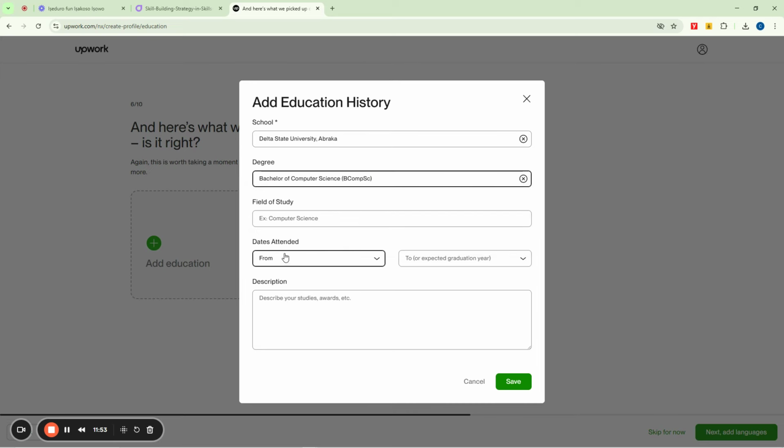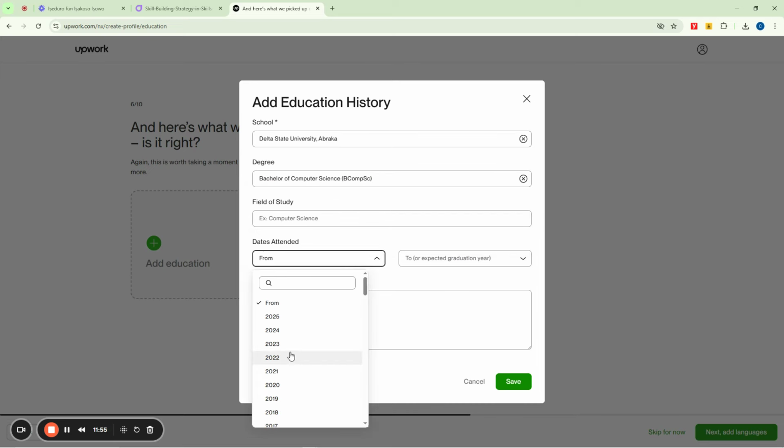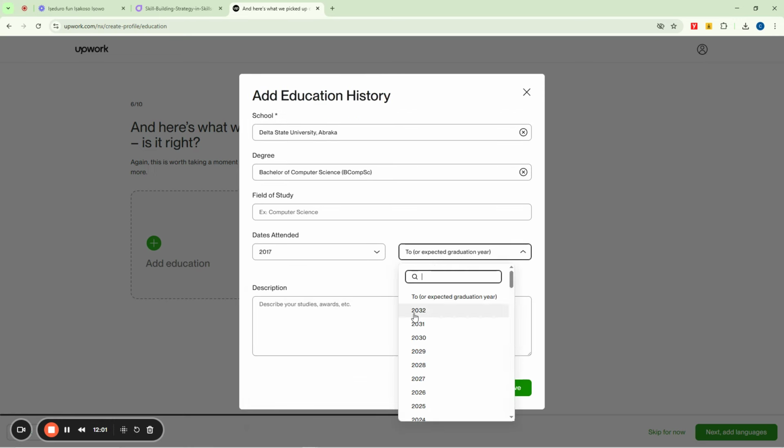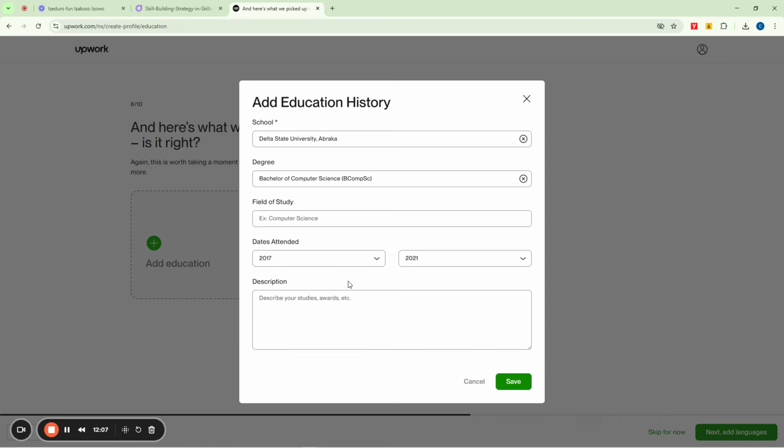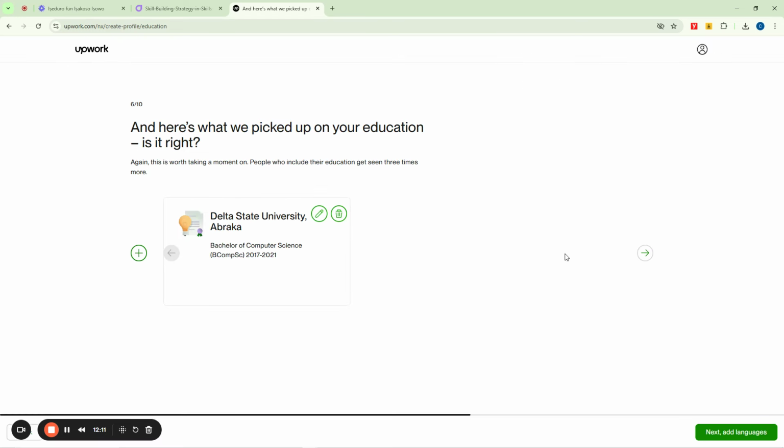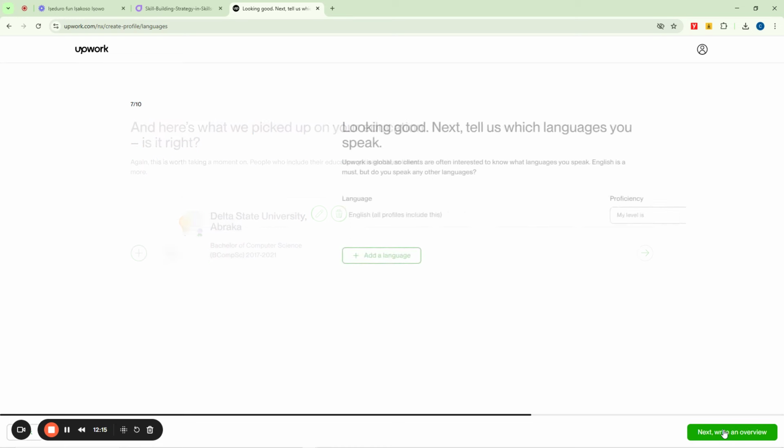Yeah, that one now. Then date attended. Maybe you attended from the day you started your schooling. You can say okay, started from 2017 and then you ended at where, 2021, right? That's 4 years, isn't it? So here now you can put that and you can put save to save your educational history. Then the next is your language now.